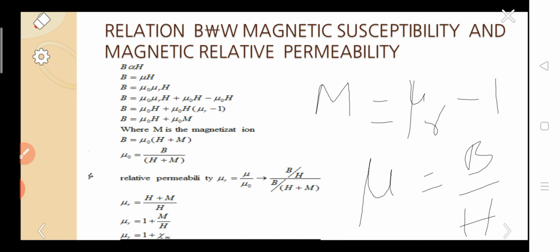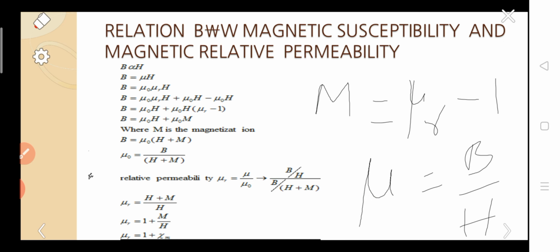So here B gets cancelled. We can get mu r equal to H plus M by H. For further simplification, we can get mu r equal to 1 plus M by H, because H by H is 1. So the last step was mu r equal to 1 plus M by H. As we know, M by H is the formula for susceptibility.